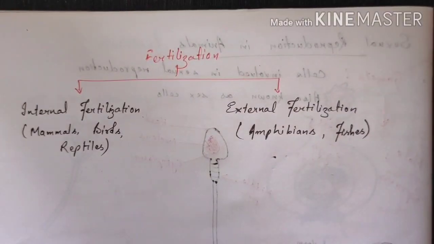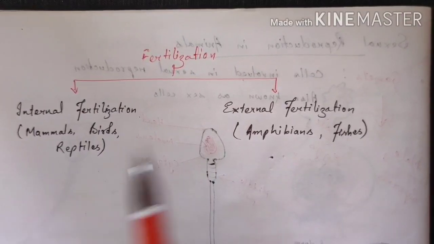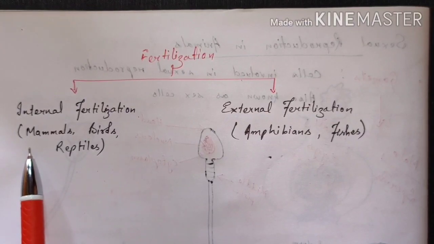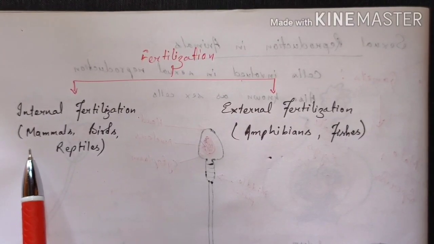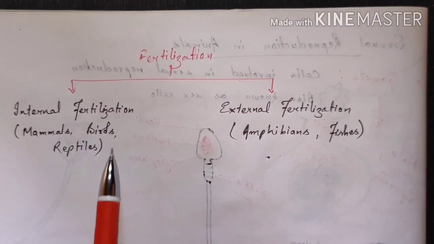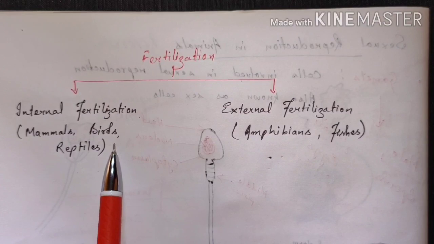In internal fertilization, the method of development of the zygote is different in different organisms. We can take the example of humans. In humans, the female, that means the mother, carries the baby in her womb during its development period. But in case of birds, they lay eggs, and the eggs then develop into a full-grown organism.